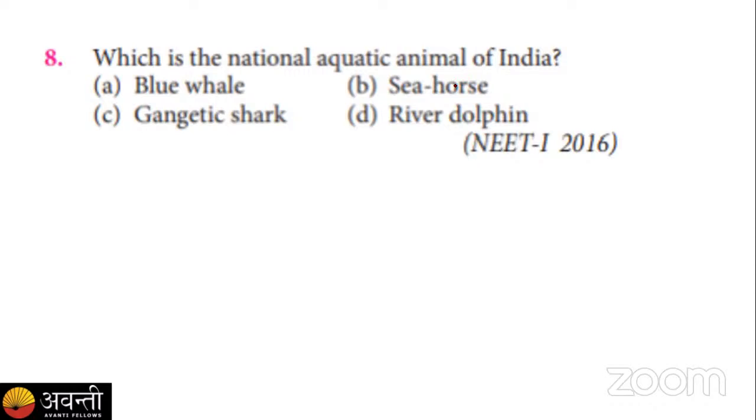Which is the national aquatic animal of India? A, blue whale; B, seahorse; C, gangetic shark; and D, the river dolphin. Give your answer as early as possible. Only 5 seconds are left. Within 5 seconds, I am going to close the poll.